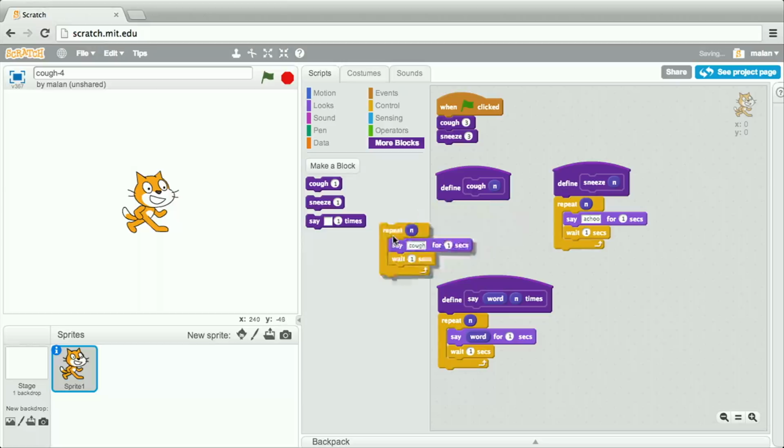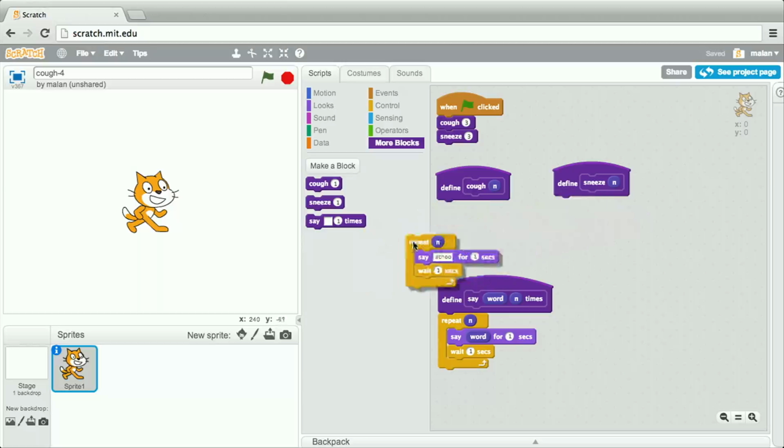So now let me go back and refine my implementations of cough and sneeze in such a way that those 2 functions call this third function, thereby minimizing the amount of duplicate code. So let's literally throw this code away. Let's throw this code away, and this time let's simply specify that cough should be implemented by saying cough some number n of times.